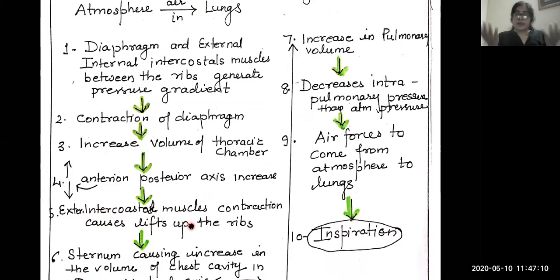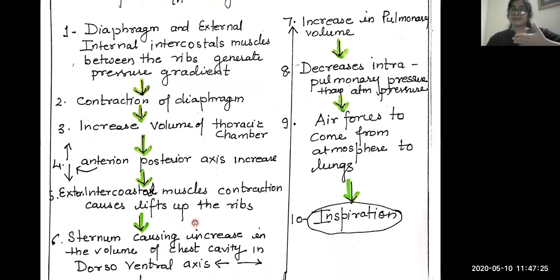At the same time, the external intercostal muscles also allow the ribs to contract, जिससे rib cage पूरा move होता है. जब हम inhale करते हैं तो we have seen that the whole rib cage moves or lifts up, ऊपर आ जाता है. The rib cage is lifting up, and at the same time the sternum comes forward. It increases the size along the dorsoventral axis. दोरसोवेंट्रल axis पे size को बढ़ाती है.